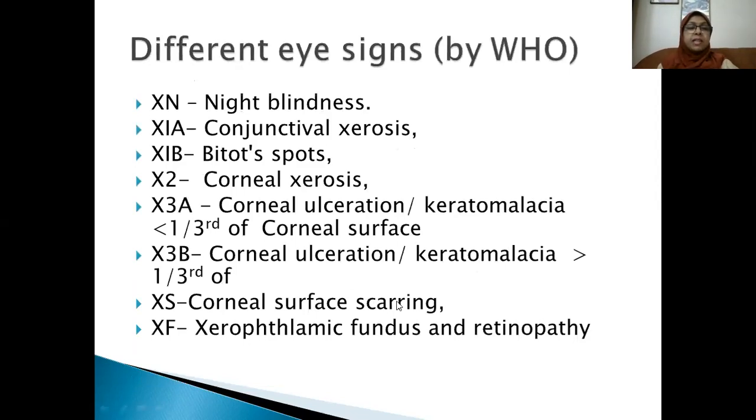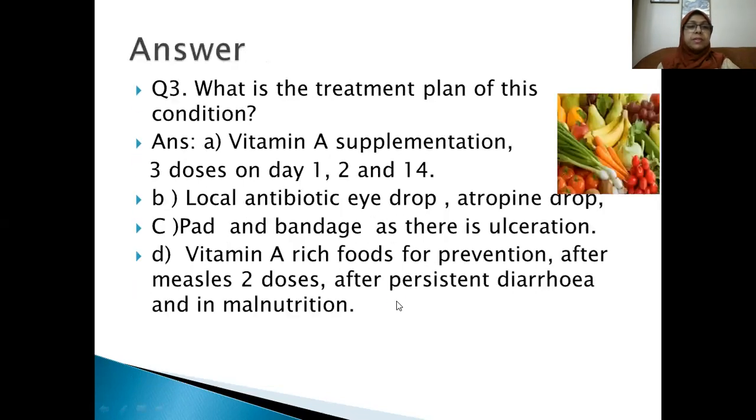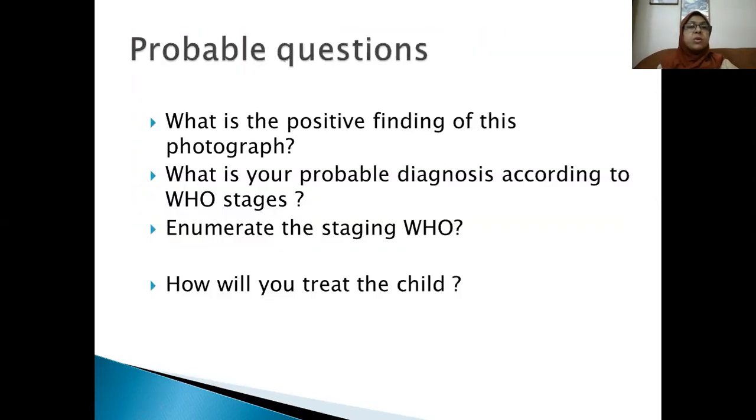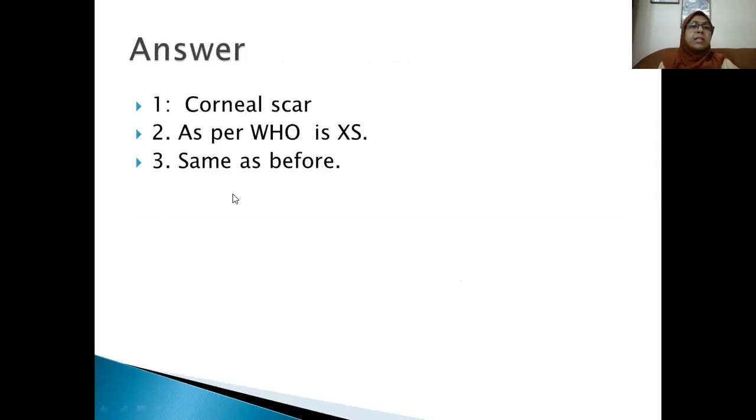Corneal surface scarring. So XS is your answer. Corneal scar, as per staging, it is in XS stage. And the management is the same as before, as I have described in the previous picture.